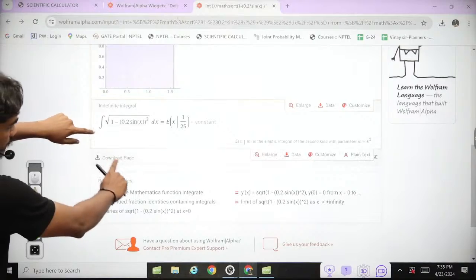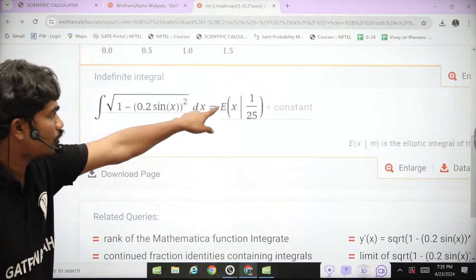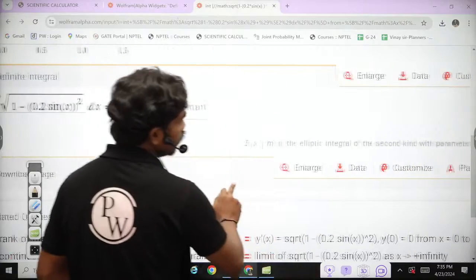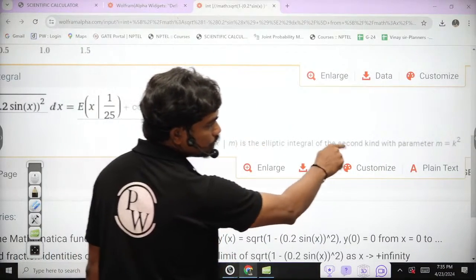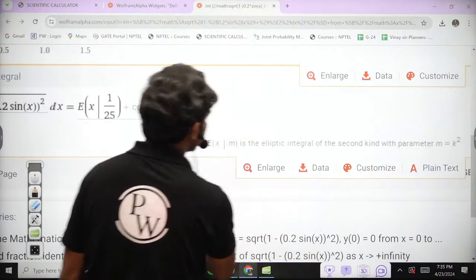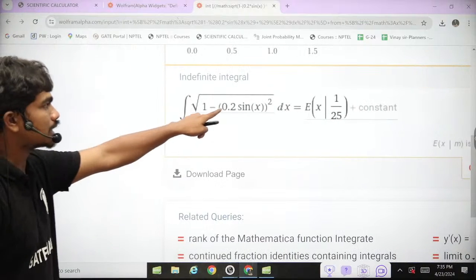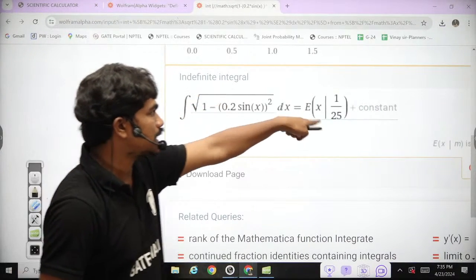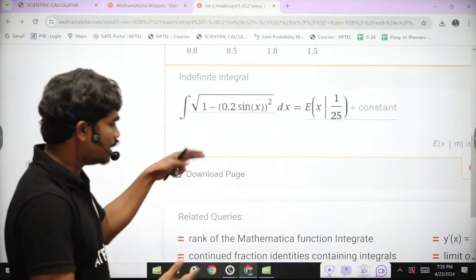So you can see this integral is basically a representation of this. E stands for elliptic integral. Actually, see, here it is given. Okay, so E of x, m is the elliptic integral of the second kind, where m equals k square. This 0.2 is actually obtained from 1 by 5. So if you write 1 by 5 square, this is nothing but 1 by 25. So it is an elliptic integral actually.